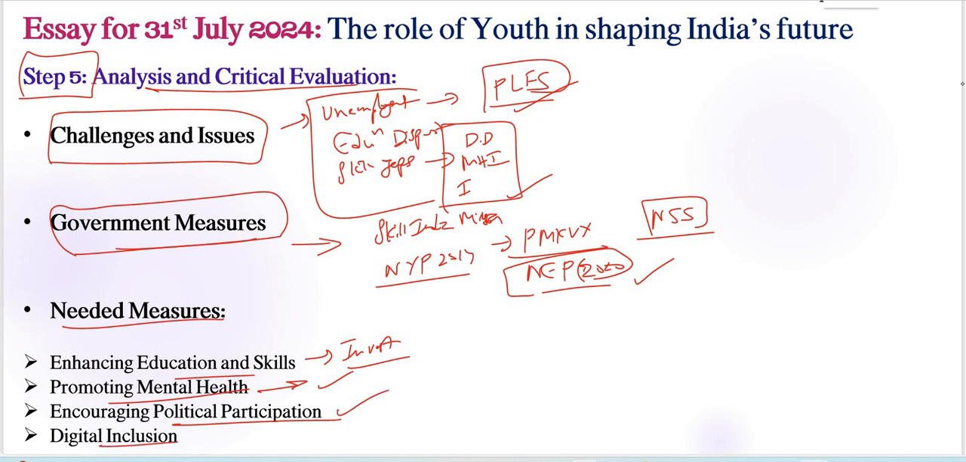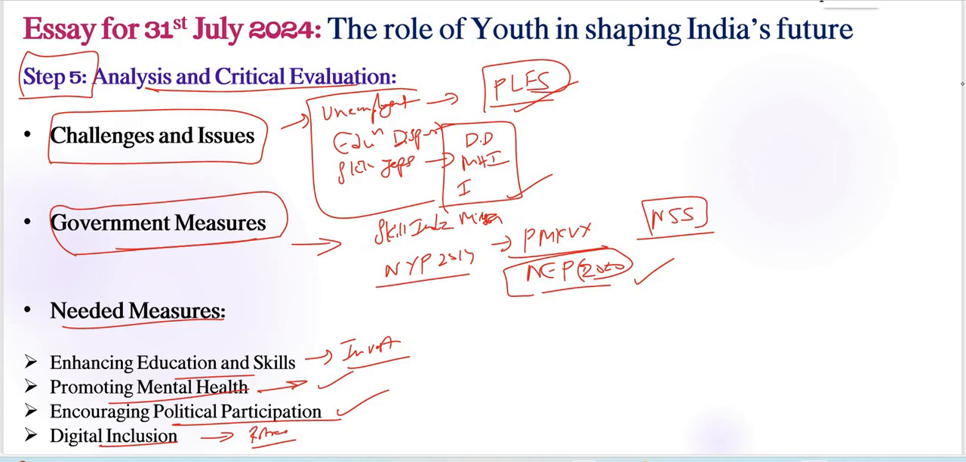Next, digital inclusion. This is related to our technological phenomenon, right? Ensuring affordable access to digital technologies and the internet, particularly in rural areas, is very important, right? So all these measures need to be taken by our Indian government, right?